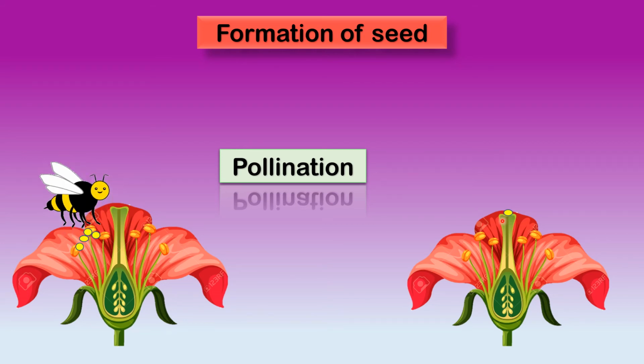Okay, and this complete process, children, the transfer of pollen grain with the help of insects from one flower to another flower, is known as pollination. Clear? Now I believe pollination is clear to everybody.